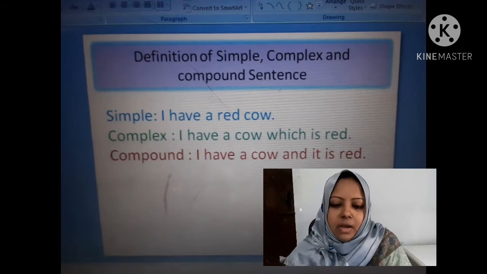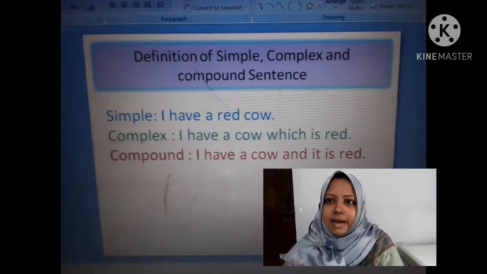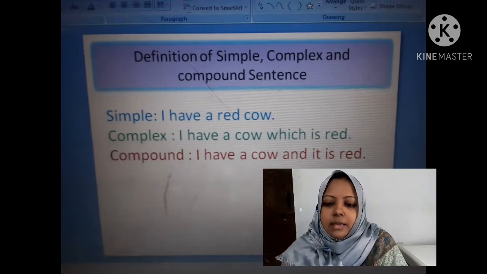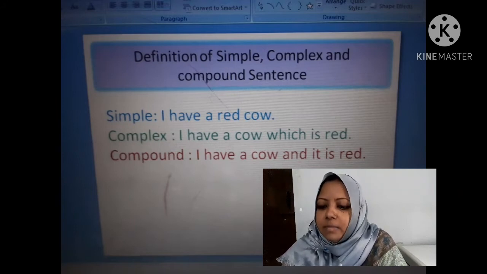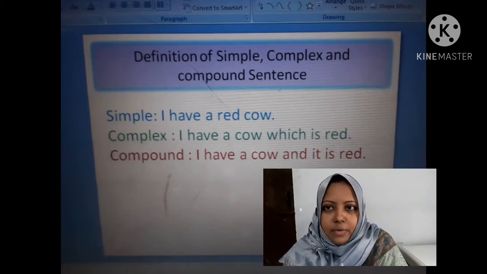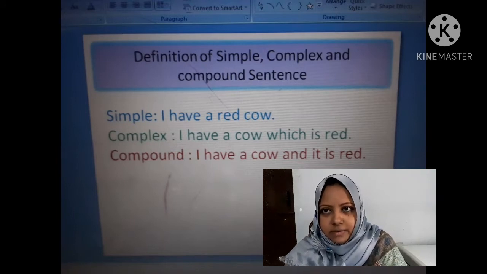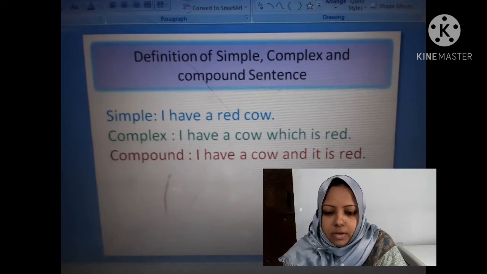Now notice that I have presented one sentence in three structures. Okay, so you can understand that there are some differences among the structures of the sentences. So what is the difference?